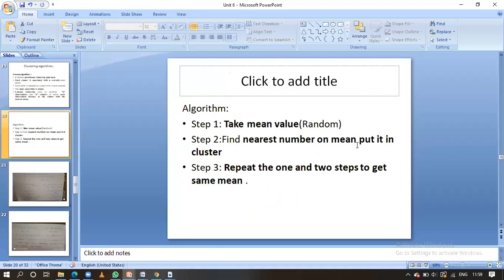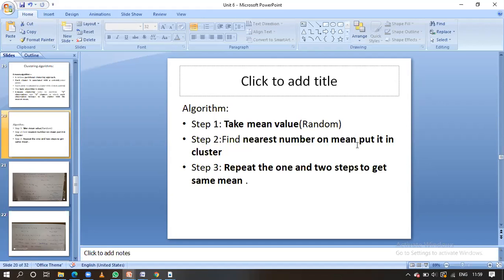We take a random mean and form all the points near that mean into a cluster, guys. We repeat these one and two steps to get the same mean. What is the exit point here? Whenever we get the same mean, we stop the overall algorithm. When do we stop the algorithm? When we get the same means. We calculate the mean in one step, and if the second step also gives the same mean, we are going to stop that.